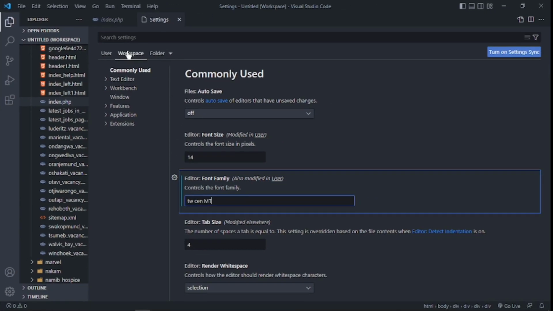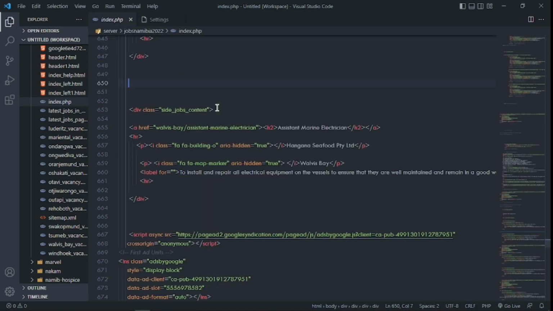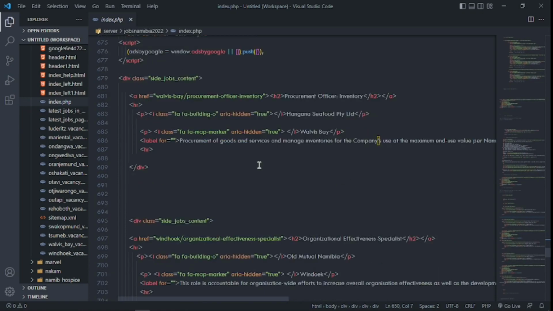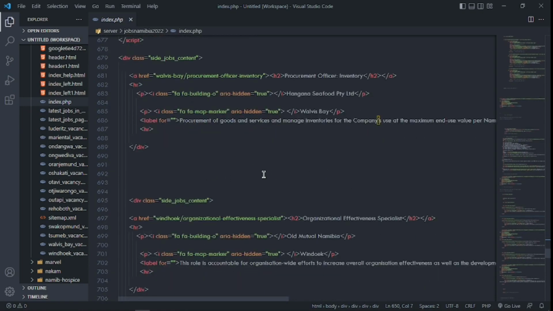Now you can change that in your workspace, but if you come to User, you also have this Editor Font Family, so just make sure you change that to the same font as the one that you want. Now I go back here, and you can just cross it off. You don't have to save anywhere, just cross it off and that will save automatically. So now as you can see, the font has changed to TW Cen MT.